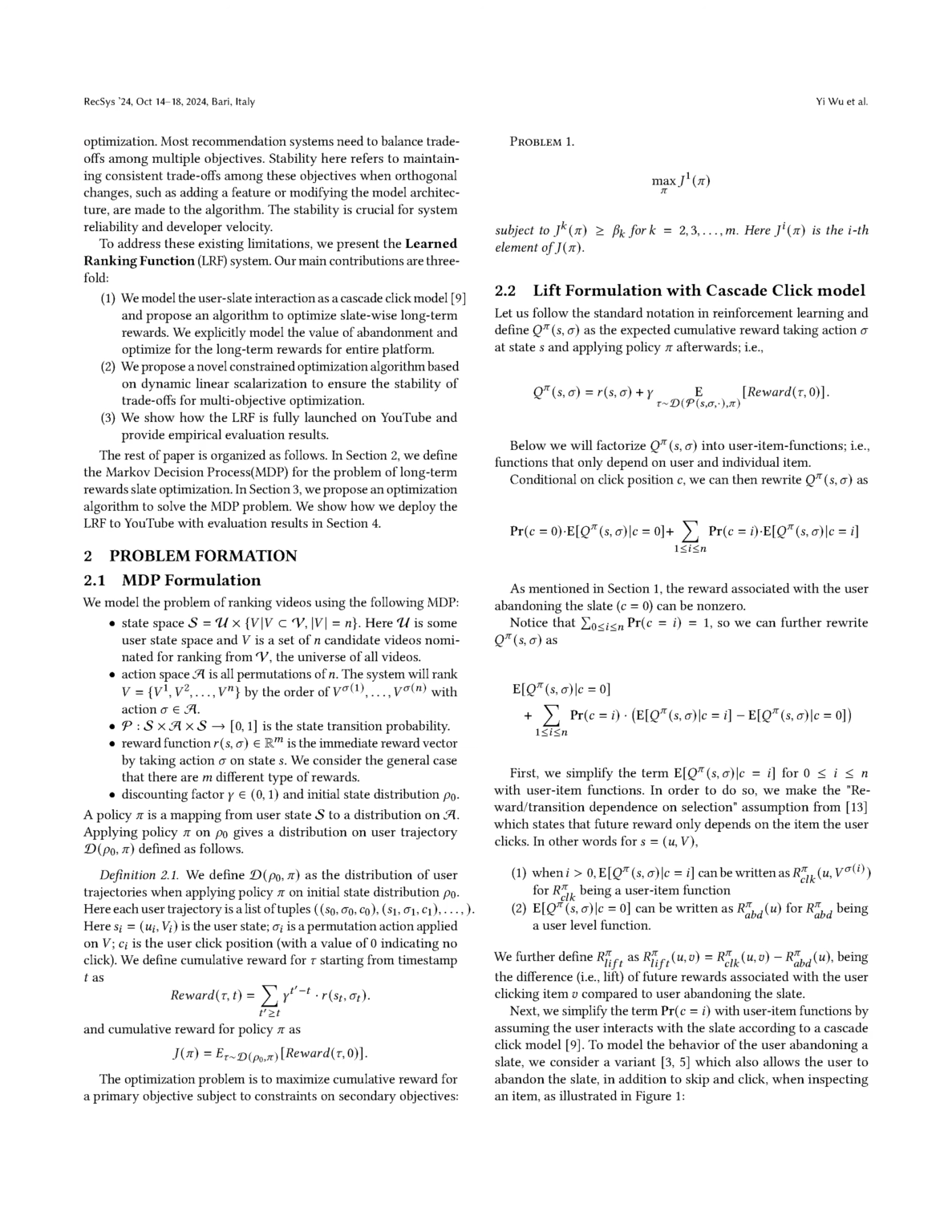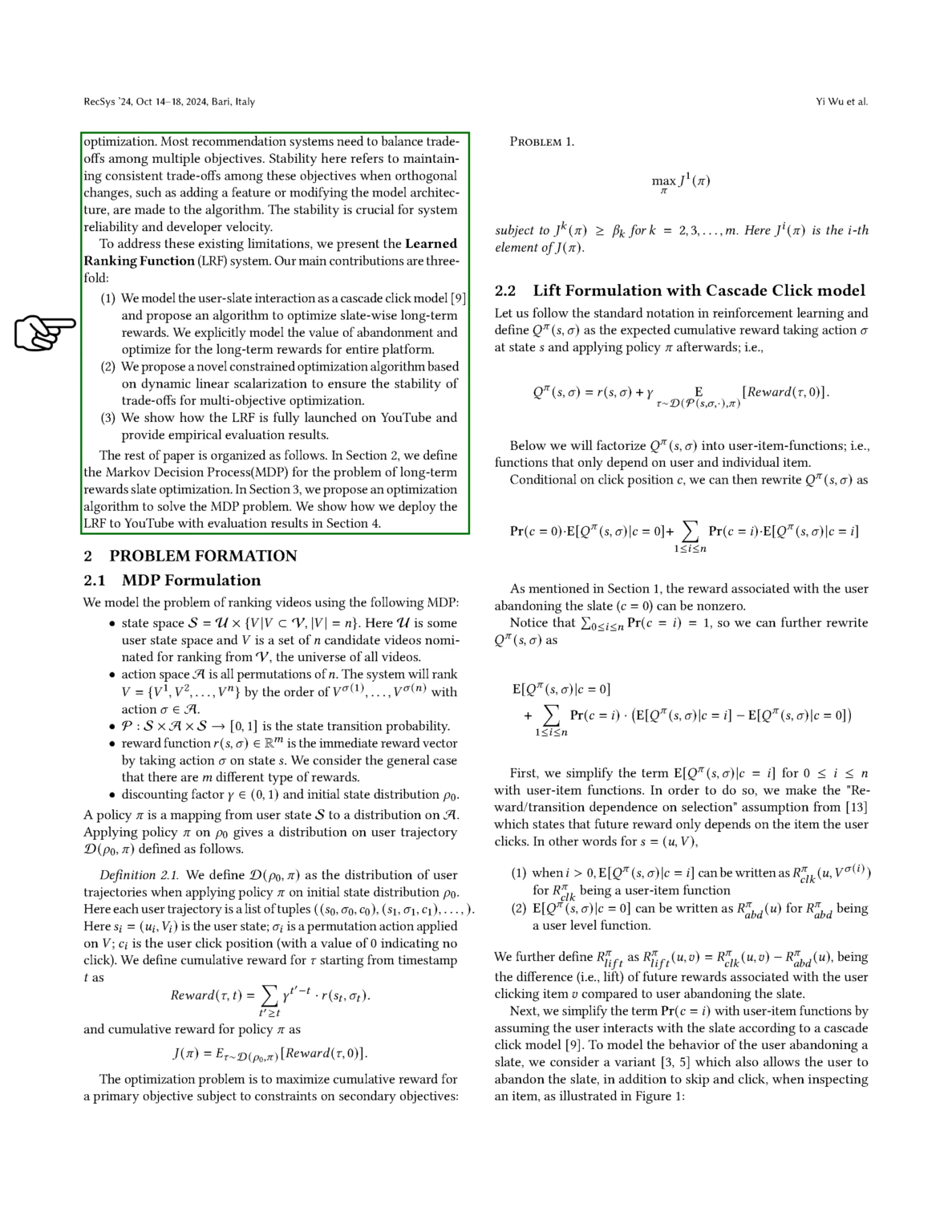Section Summary. In this section, we outline the stages of large video recommendation systems, focusing on the ranking stage where we aim to optimize long-term user satisfaction by combining user behavior predictions. We introduce our Learned Ranking Function (LRF) system, which addresses limitations in existing methods by modeling user slate interactions, optimizing for abandonment value, and ensuring stability in multi-objective optimization through a novel constrained algorithm.